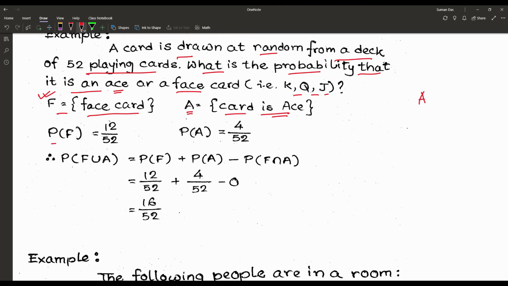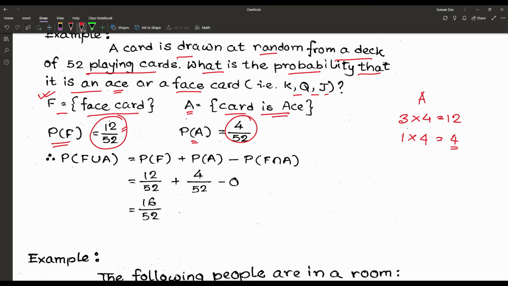So probability of F is equal to 12 by 52. How many face cards? Each type has 3 face cards. Now there are 4 types, so the total number of face cards is 12. So that is 12 by 52. Each type contains one ace card, and there are 4 types, so the total number of ace cards is equal to 4. So 4 by 52.